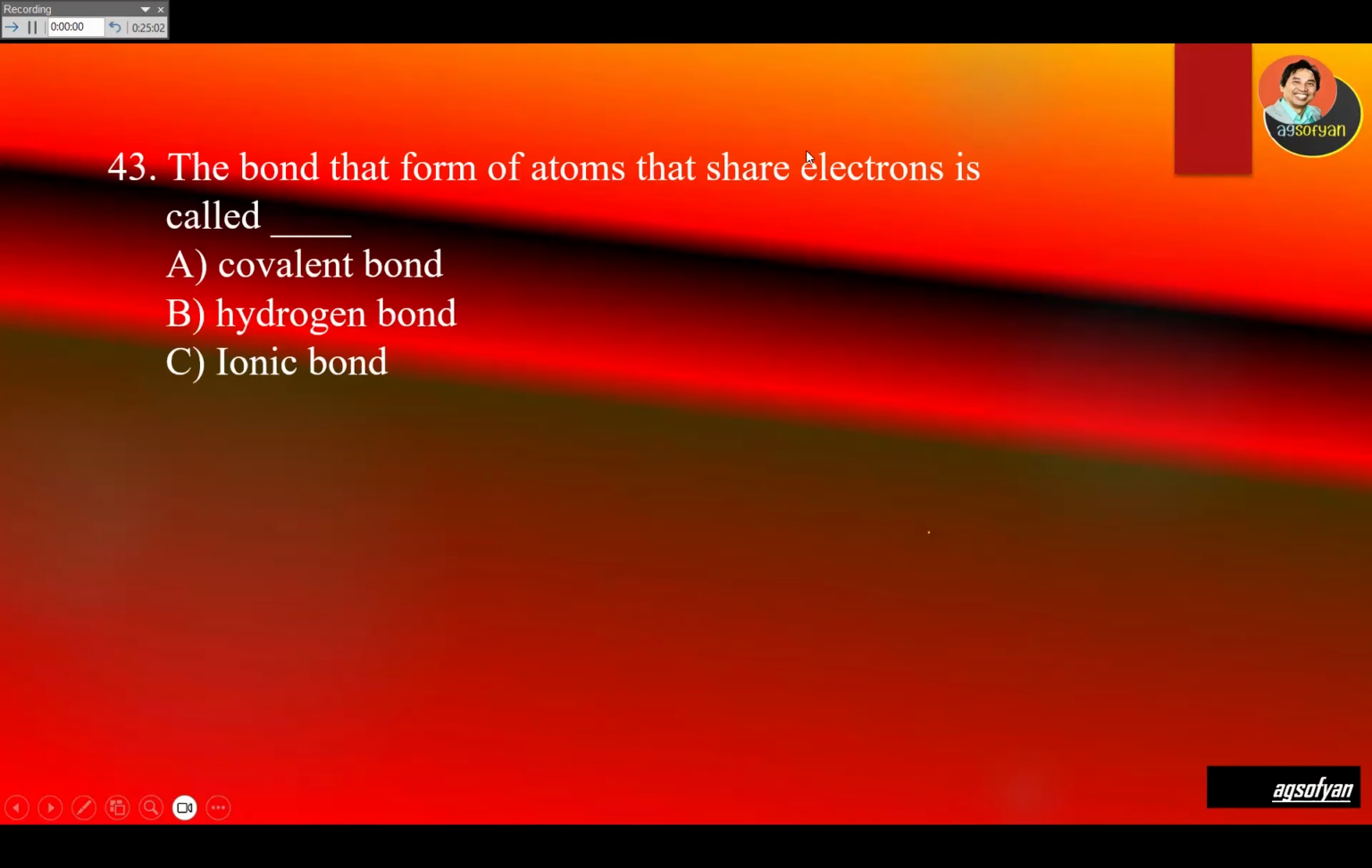The bond that forms when atoms share electrons is called blank. There are three types of chemical bonds. The first one is the covalent bond, which is sharing electrons. This is going to be the strongest type of bond. The second one is the ionic bond, which is the bond between positive and negative ions. The third one is the hydrogen bond, which is the bond between a slightly positive hydrogen and another slightly negative atom. So sharing, it is covalent.